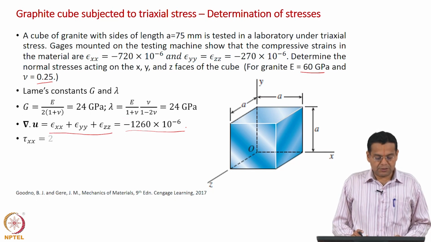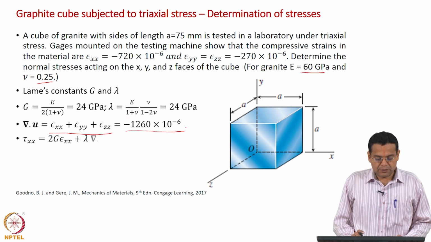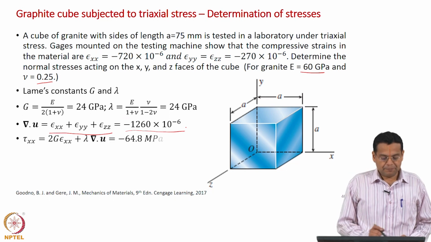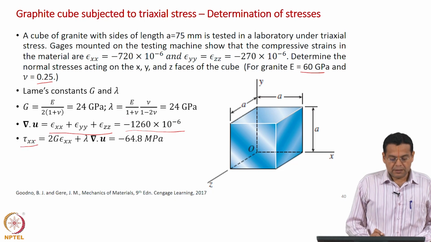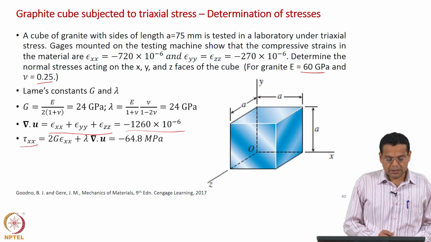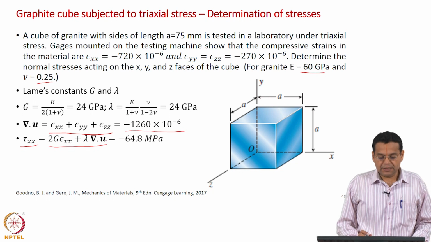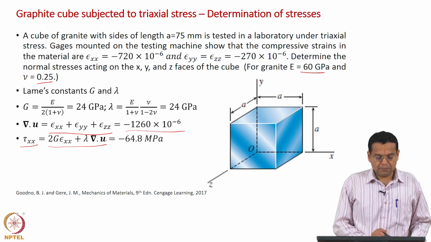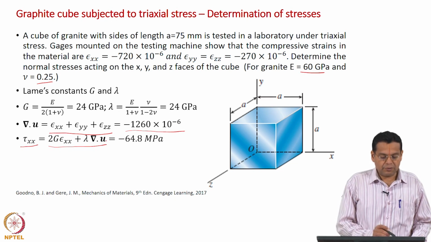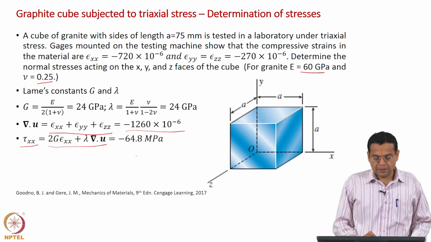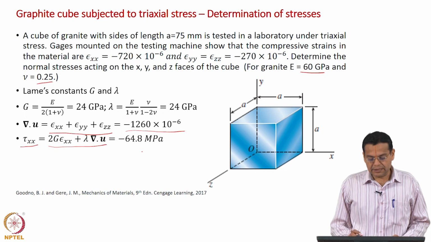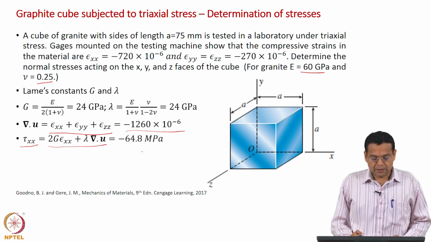We expressed the normal stress in terms of the normal strains. We found the value of G, we found the value of lambda. So, we will get minus 64.8 megapascal.